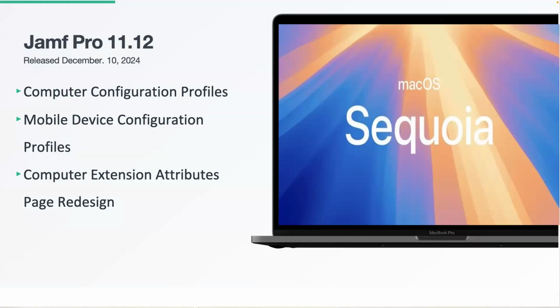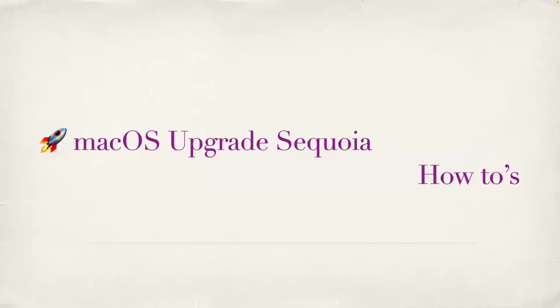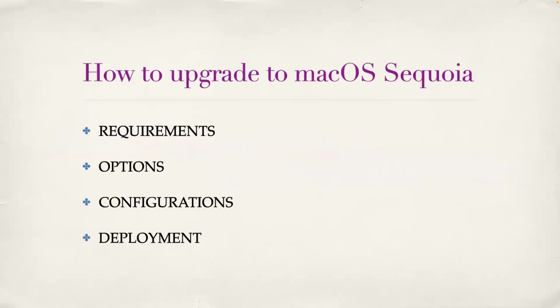Let's go straight to the topic. macOS upgrade to Sequoia and how-tos. Basically, how can I create an efficient workflow for end users to upgrade to Sequoia? How to upgrade to macOS Sequoia?